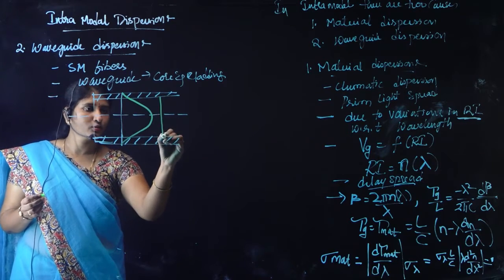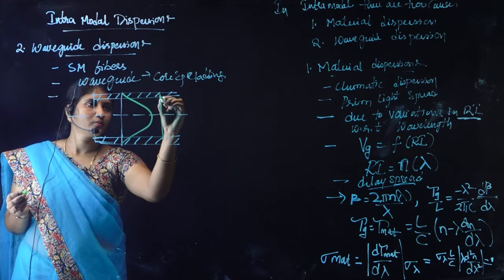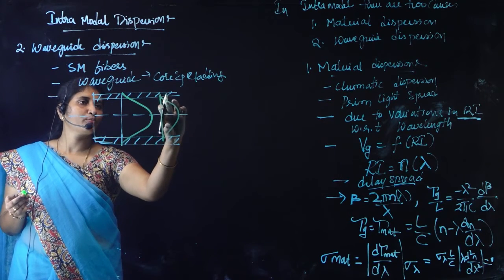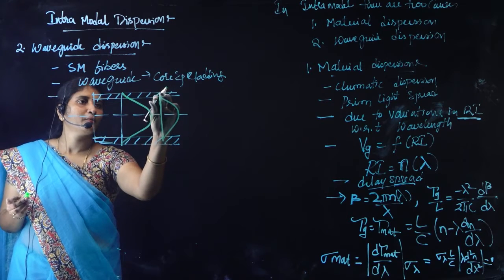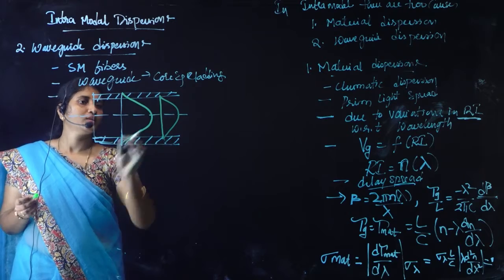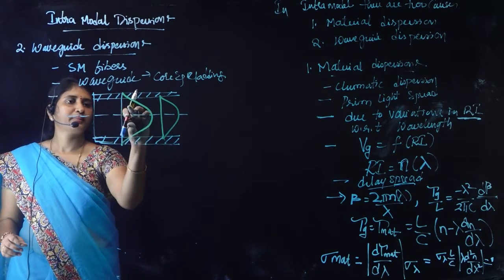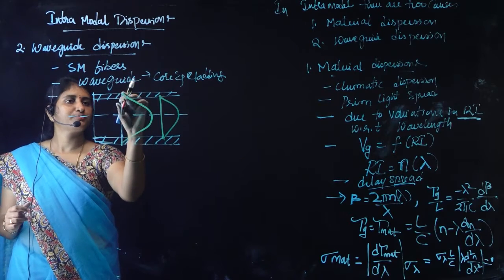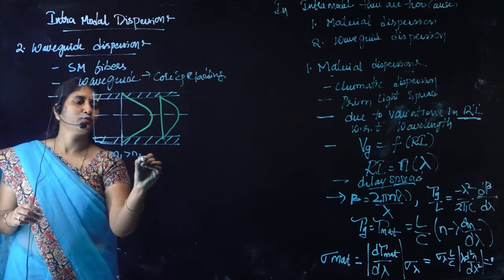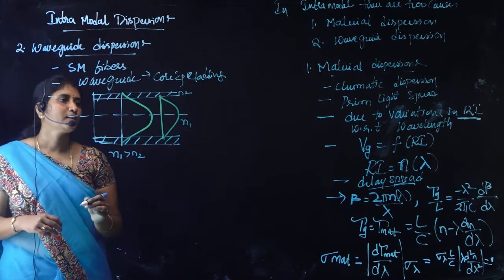Suppose the source emitting light has less spectral width, then the amount of spread of these spectral components into the cladding region will be very less. So what is the difference between these two? If any part of the light energy is propagating into the cladding region, as we know N1 is greater than N2, where N1 is core refractive index and N2 is cladding refractive index.